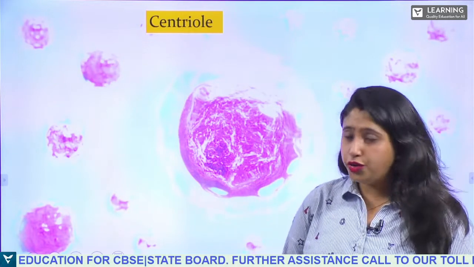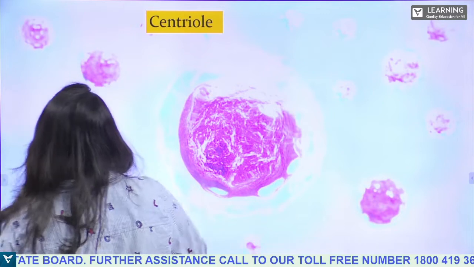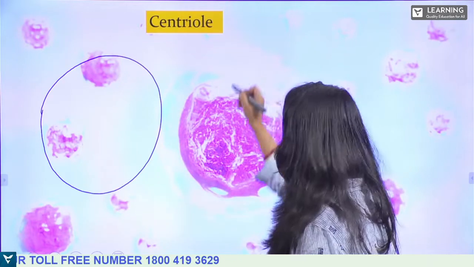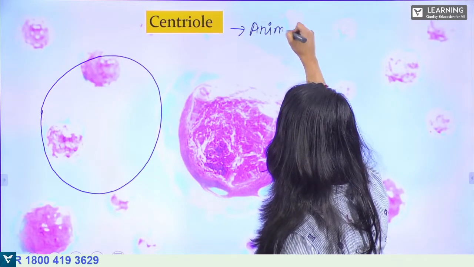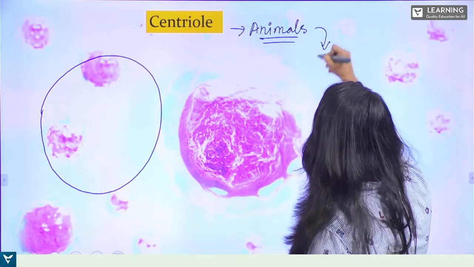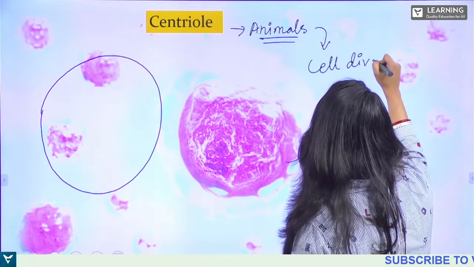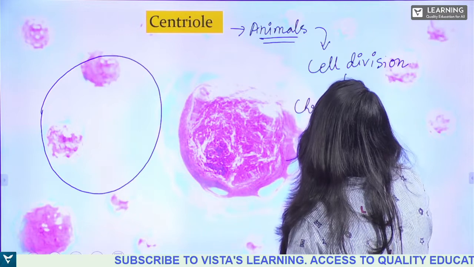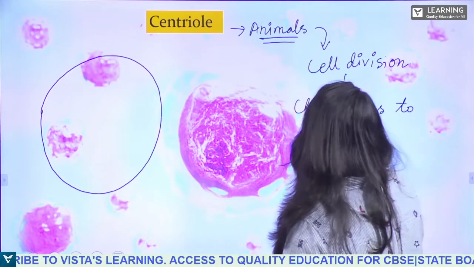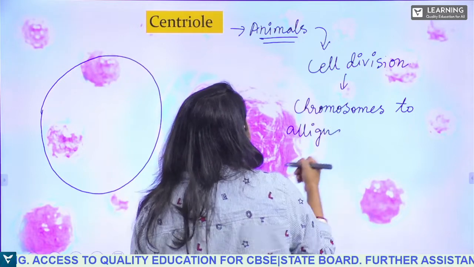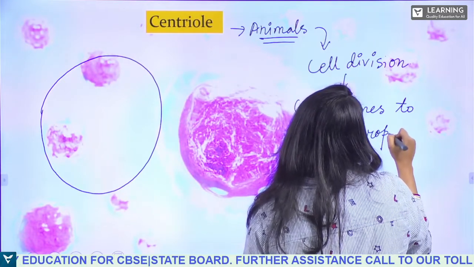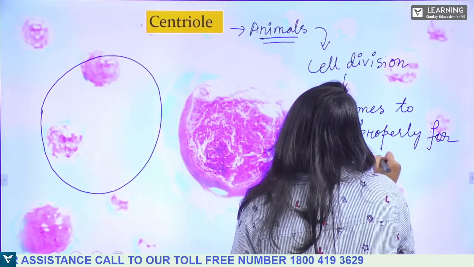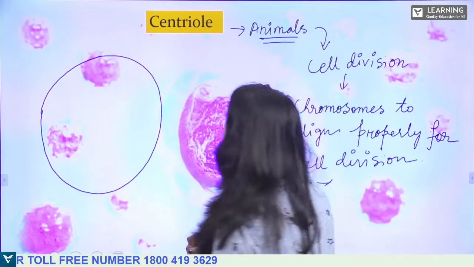Now, let us see what the centriole is. Inside the cell, there is a structure. Centriole is present only in case of animals, and this is responsible for the process of cell division. It helps the chromosomes to align properly for cell division, in mitosis and meiosis.